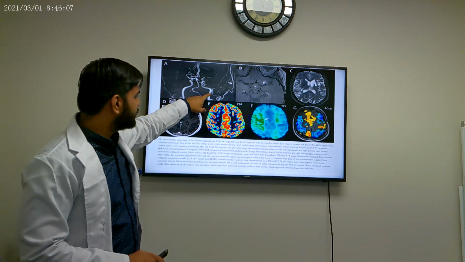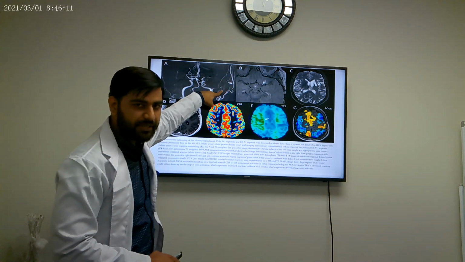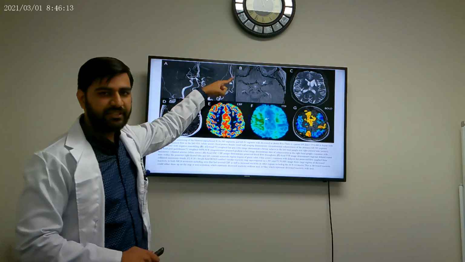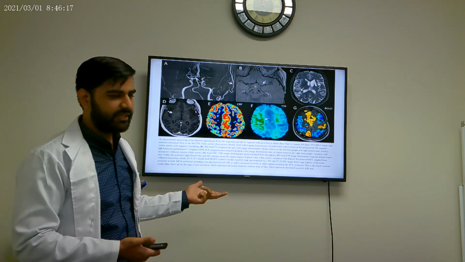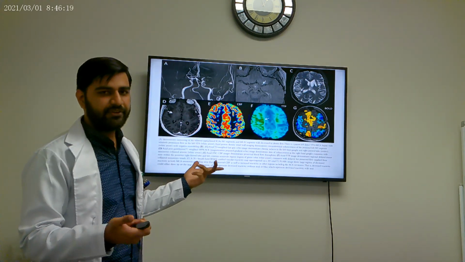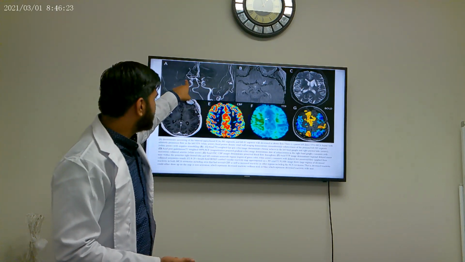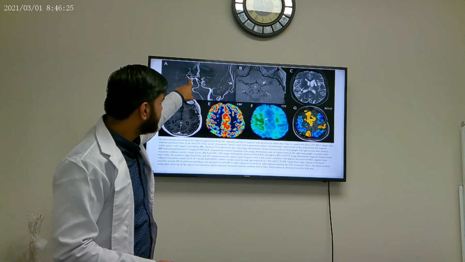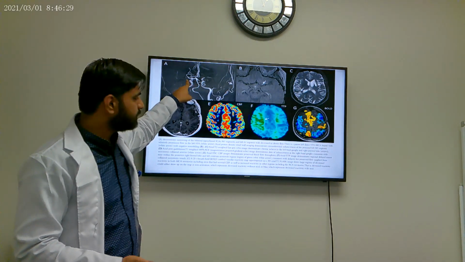Now the first one, as you can see, this is a bypass stent that is made with the superficial temporal artery. Because this patient had the disease of Moya Moya, he underwent bypass surgery, and usually the superficial temporal artery is used for that. So this patient has undergone that procedure. And you can see here, the internal carotid arteries are narrowed bilaterally.